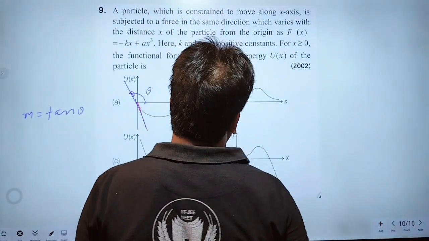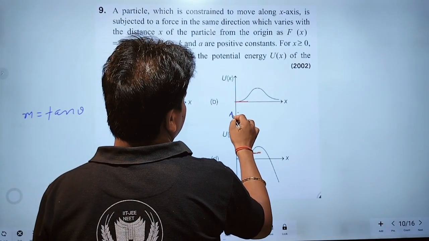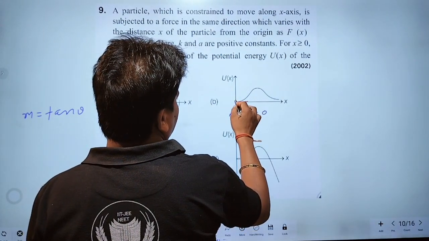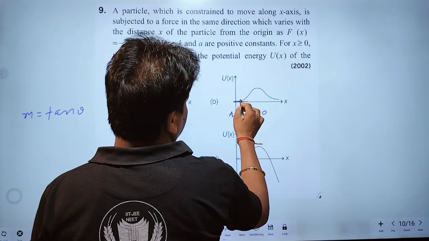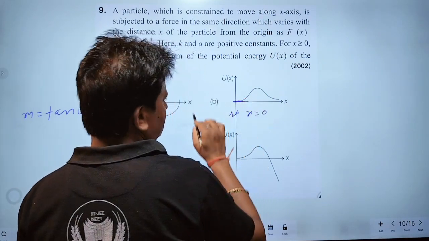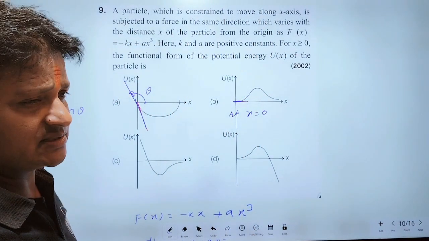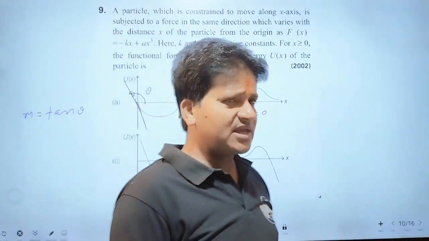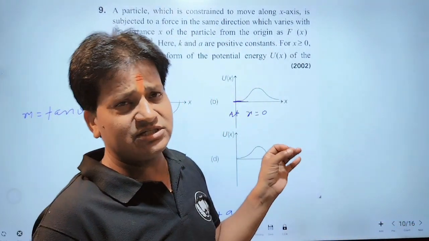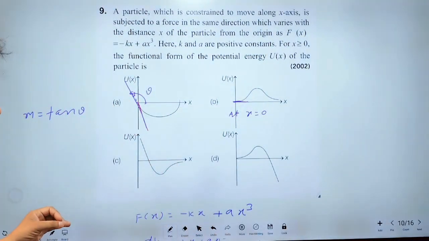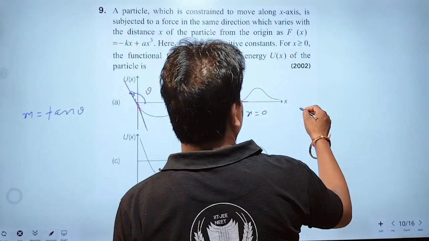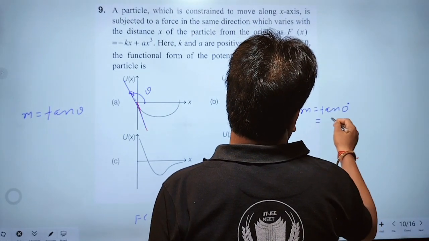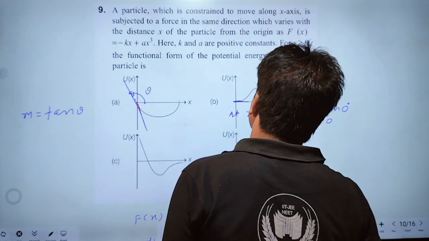But here at x equal to 0, we draw the tangent. This tangent is parallel to the x-axis, meaning it makes an angle of 0 degrees with the x-axis. Therefore, slope will be tan 0. What is the value of tan 0? 0.